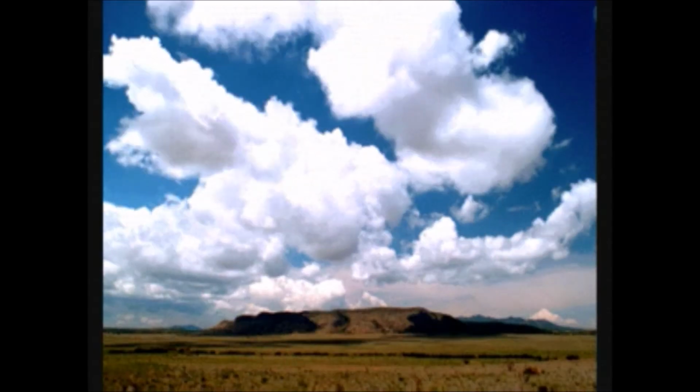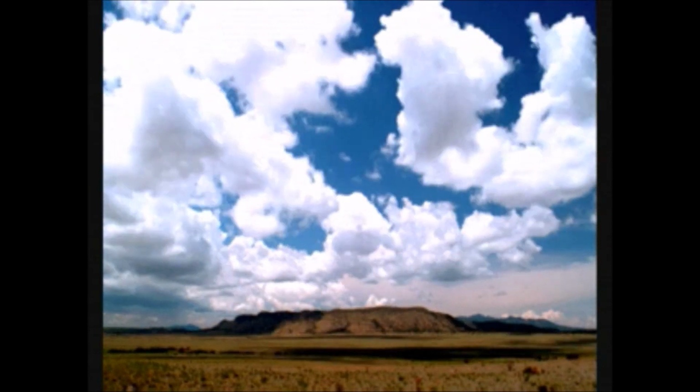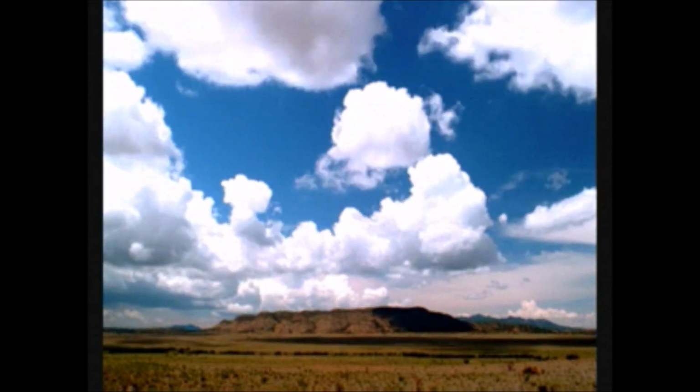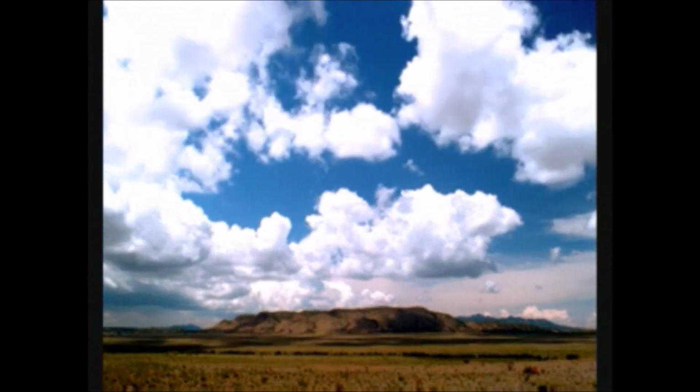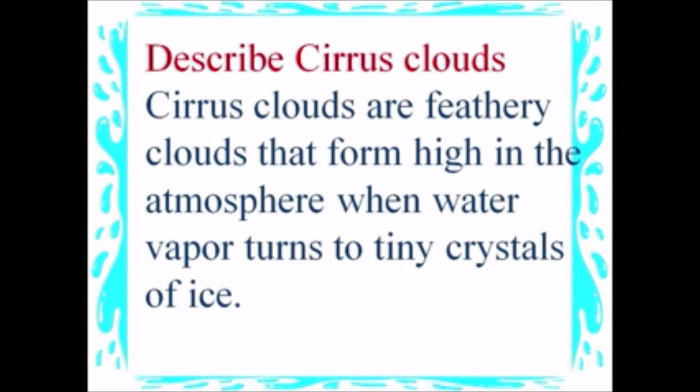Stratus clouds are flat layers of clouds that form close to Earth's surface. Describe cirrus clouds. Cirrus clouds are feathery clouds that form high in the atmosphere when water vapor turns to tiny crystals of ice.